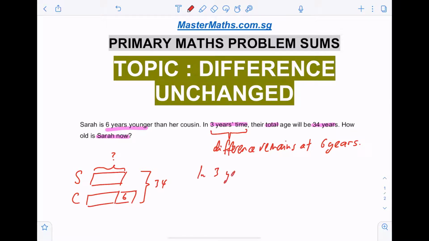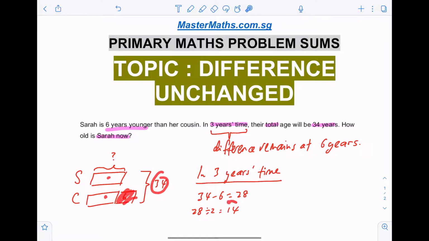In 3 years' time. Okay, so 34 minus 6, that will give us 28, and then 28 divided by 2, we'll get 14. So let me explain. 34, take away the 6, you'll get 2 equal units, and you divide that by 2, you get 14. So in 3 years' time, Sarah will be 14 years old.